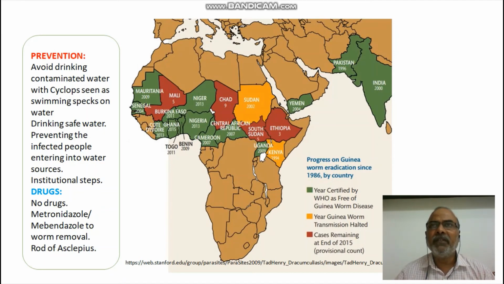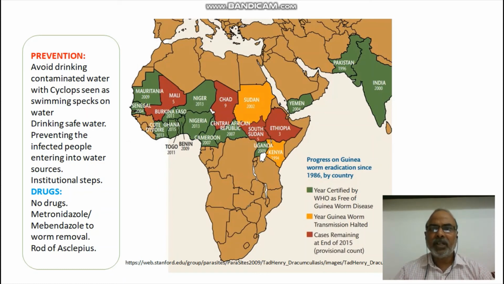These two are the very important processes that we need to explain to every individual who is at risk of dracunculiasis. There is a global eradication program, the global guinea worm eradication program, and this program is very actively working in Africa. Very, very actively working in Africa.